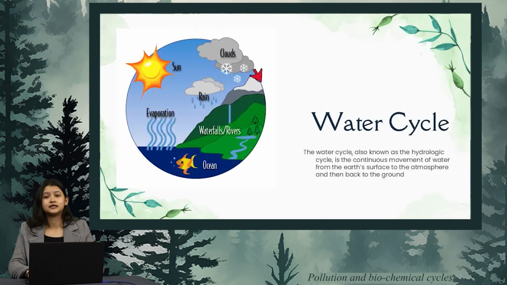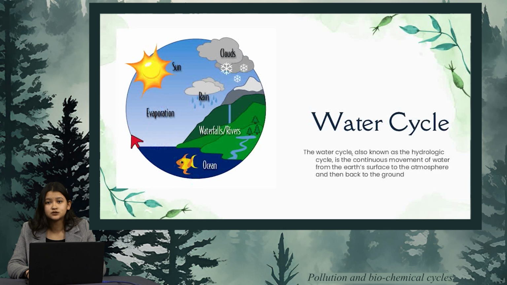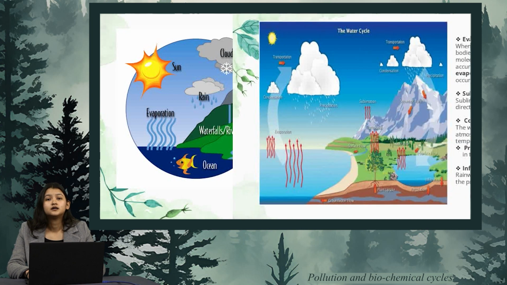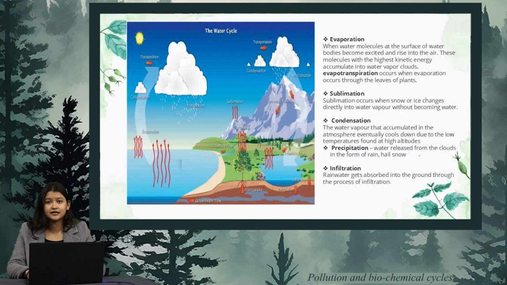Last, we have water cycle. Water cycle is also known as hydrological cycle. It is the continuous movement of water from the Earth's surface to the atmosphere and then back to the ground. Water cycle has some steps like evaporation, sublimation, condensation, precipitation, and infiltration. We will be talking about these terms.